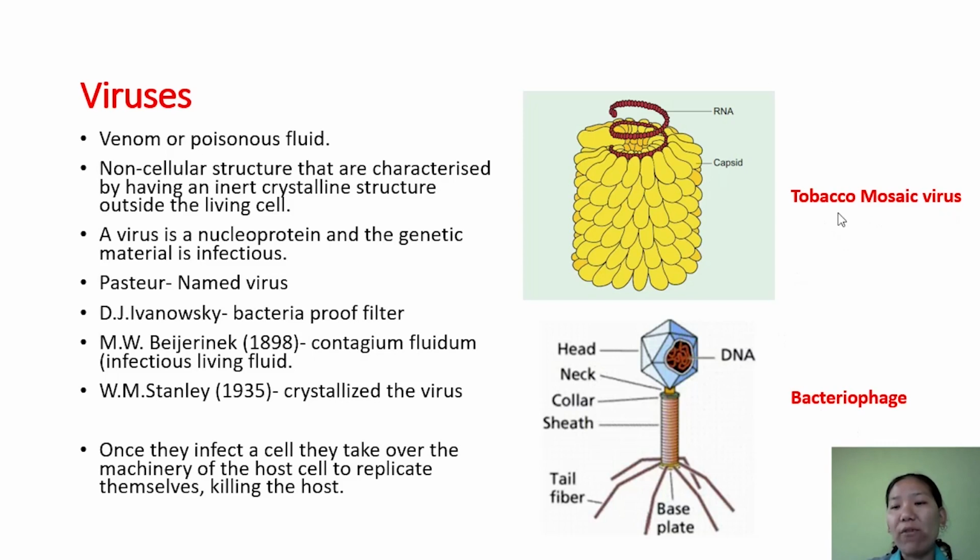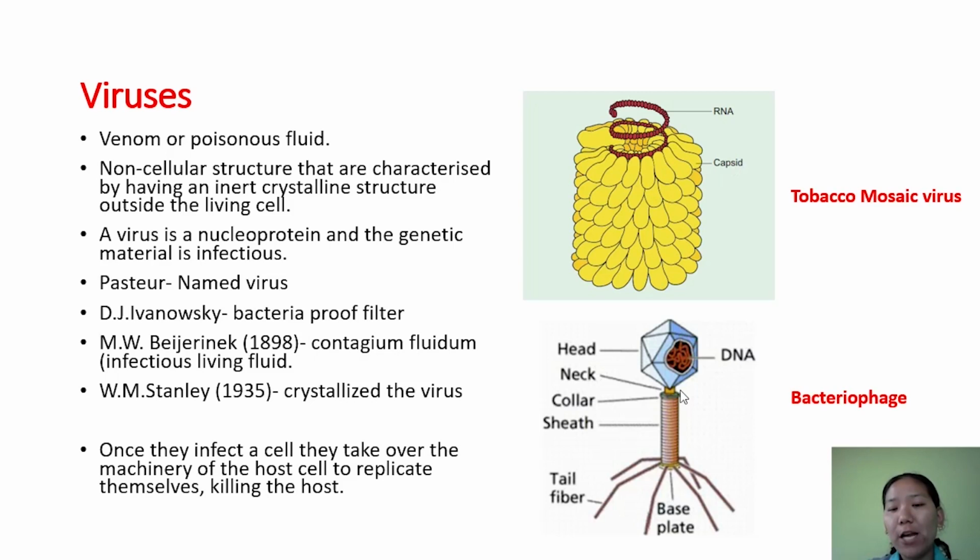If you look at examples of these viruses, here we have the tobacco mosaic virus, which infects the tobacco leaf. Here the genetic material is single-stranded RNA, covered by a protein called the capsid. There are many units in a capsid, and each unit is called a capsomere. A number of capsomeres together form a capsid.